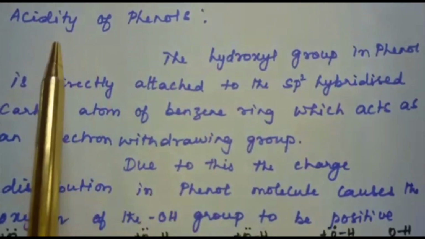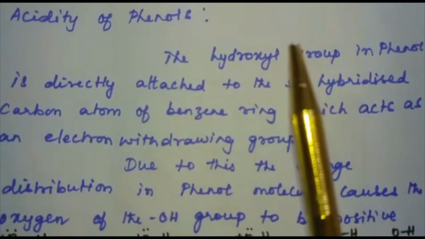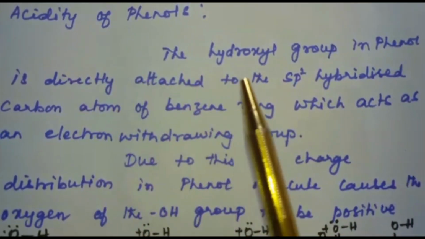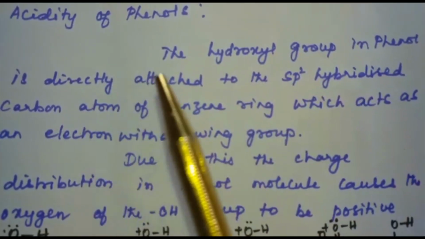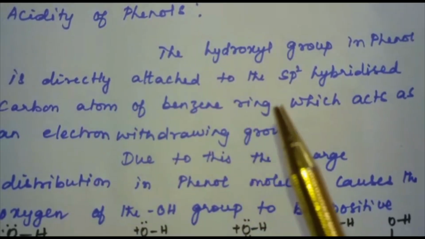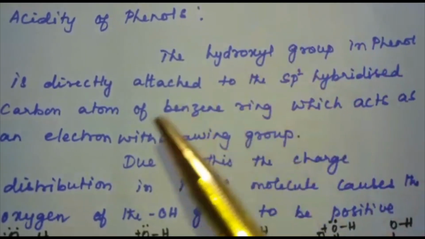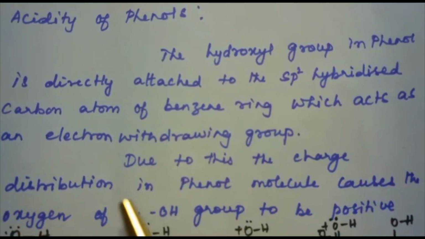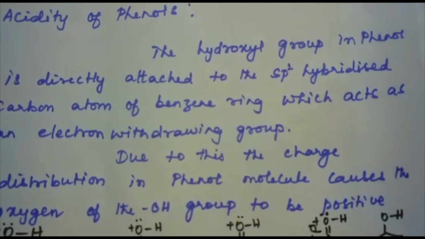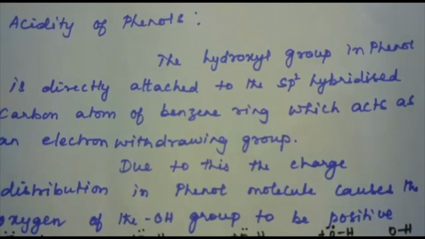Next, let us discuss the acidity of phenol. Phenol has the formula C6H5OH. Here, the hydroxyl group in phenol is directly attached to the sp2 hybridized carbon atom of the benzene ring, which acts as an electron withdrawing group. Because of this, the charge distribution in the phenol molecule causes the oxygen of the OH group to be positive in nature. Let us see the resonance structures of phenol now.